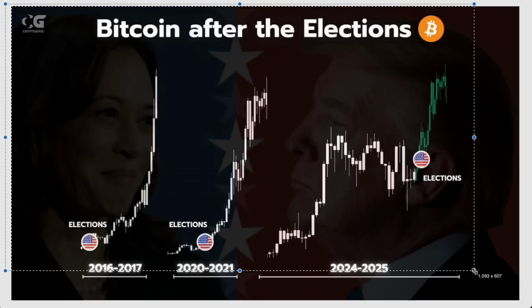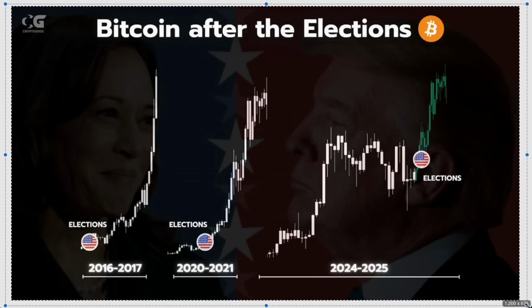Here's another Bitcoin cheat sheet that is going to help you succeed in 2024 and 2025 when it comes to your Bitcoin investing, because these United States presidential elections tend to occur at a very interesting moment in the cycle. And this has been the case in each of the cycles depicted in this chart. We're going to be talking about how these elections impact price and when Bitcoin tends to peak in its bull market relative to when these elections tend to occur.